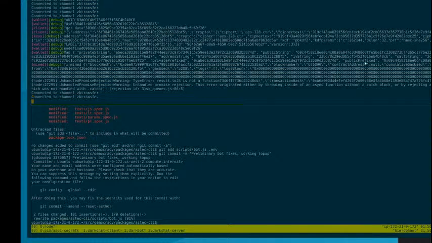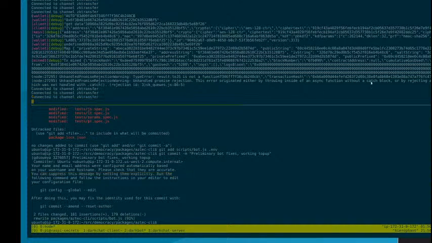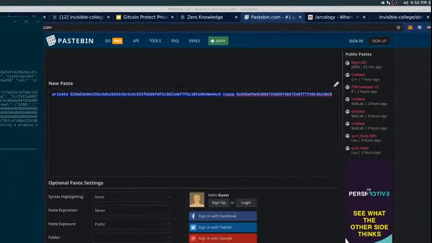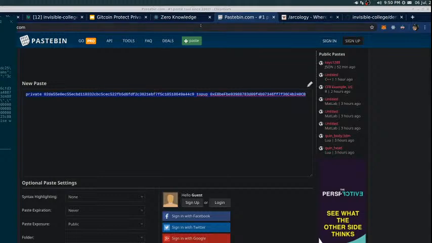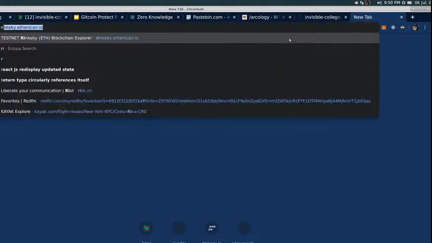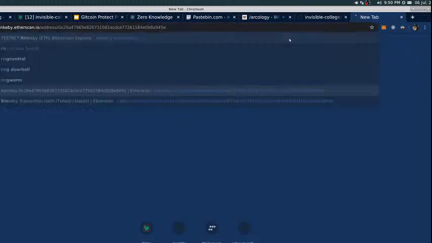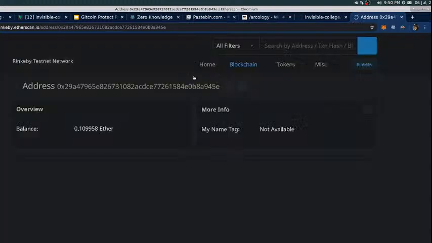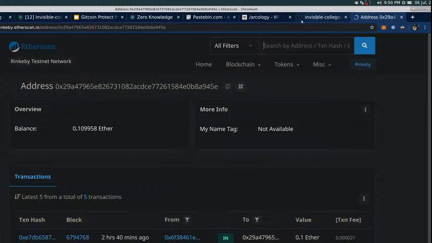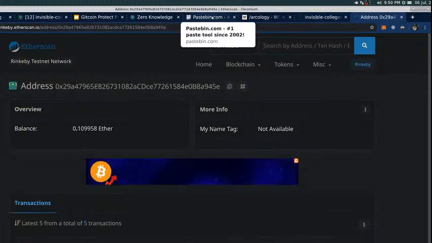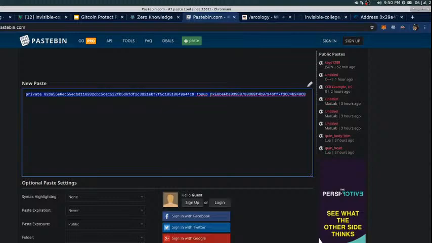And what we expect to see if we were to switch to Rinkeby Etherscan is, again, this is the client.